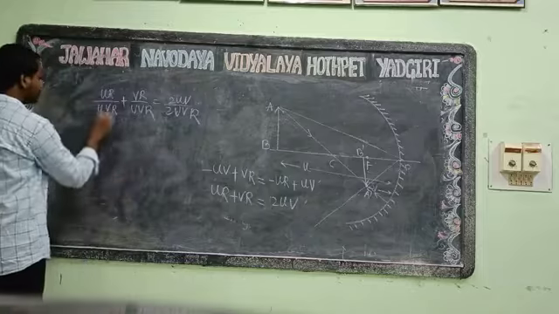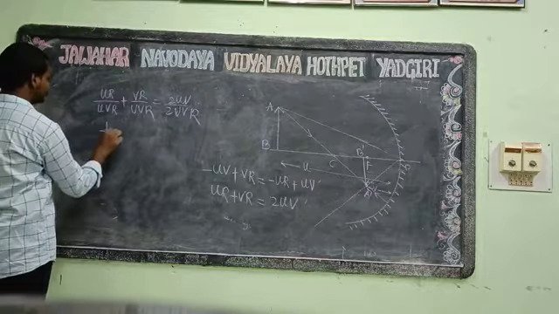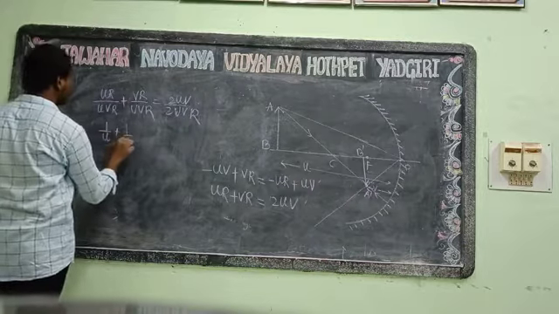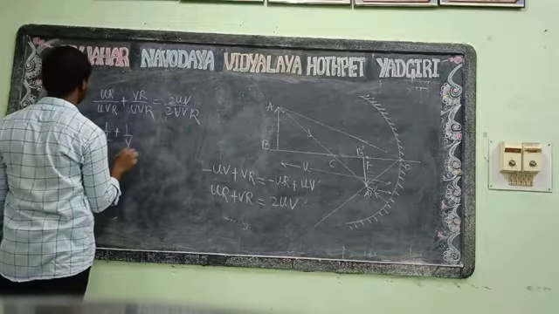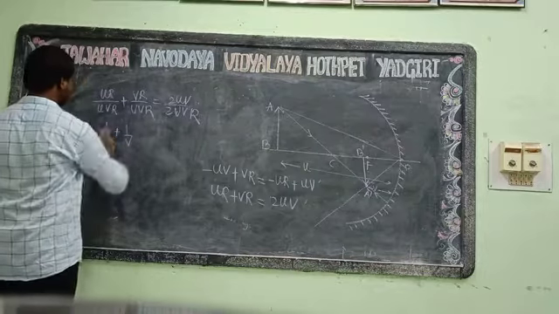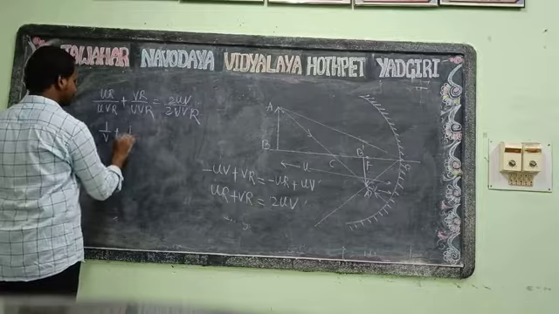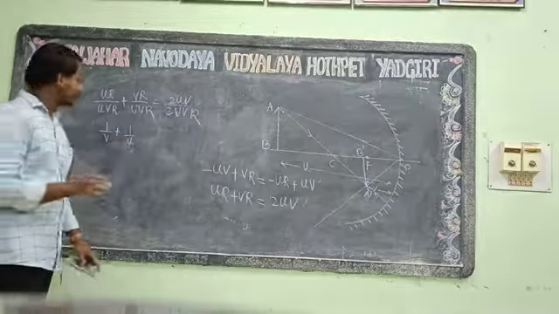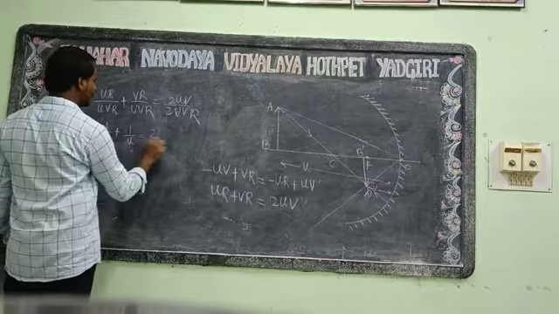We get UR cancelled, so it will be 1 by V plus 1 by U. Okay, so we get 2 by R.